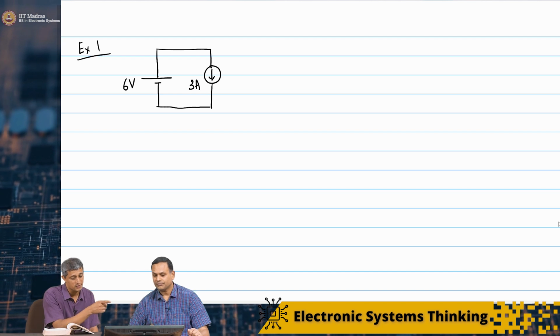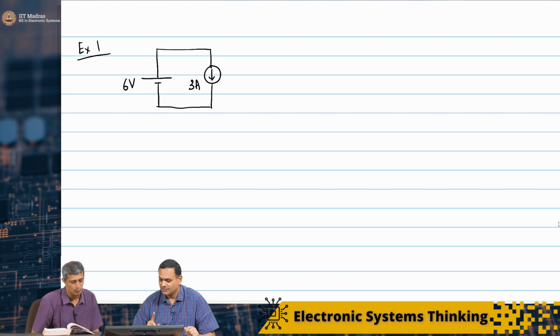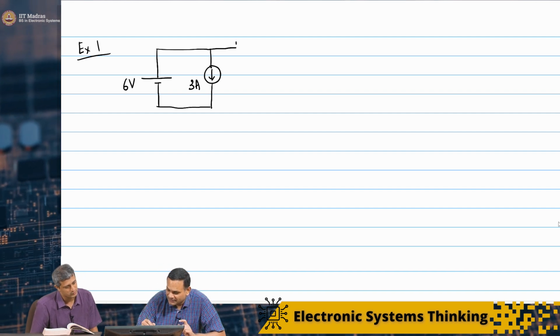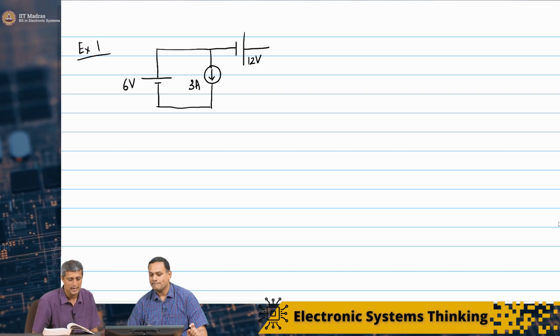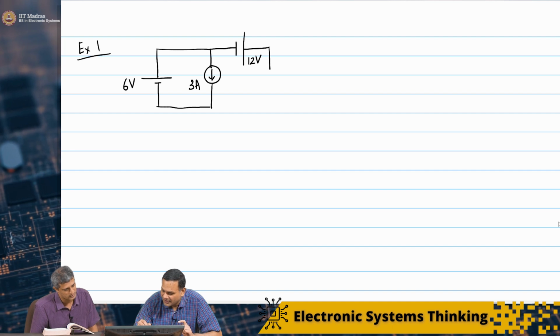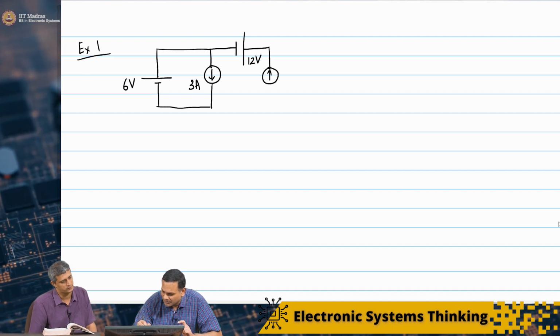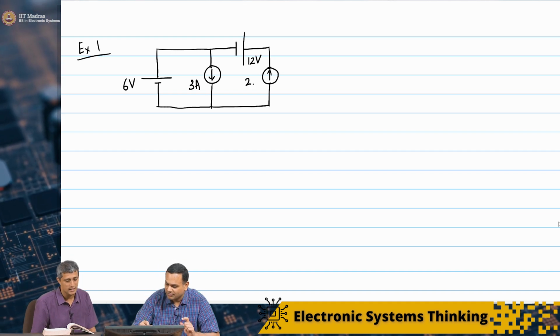Next there is a 12 volt source that is connected negative to the top of the 3 amp source. And then there is a 2 amp source in the opposite direction to the 3 amperes, pointing upwards. This is a nice problem. And this is 2 amperes.